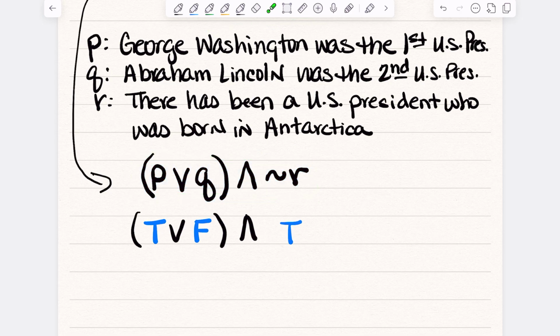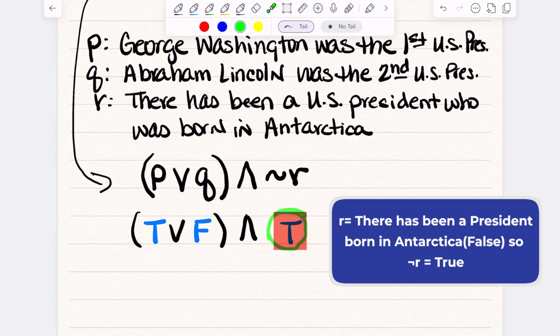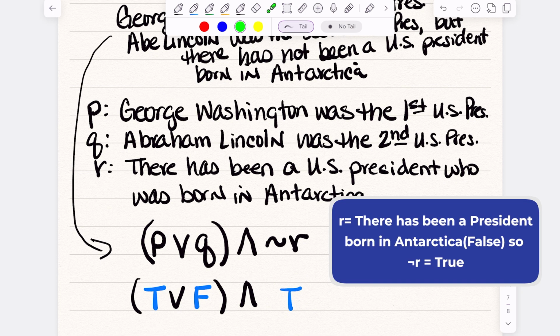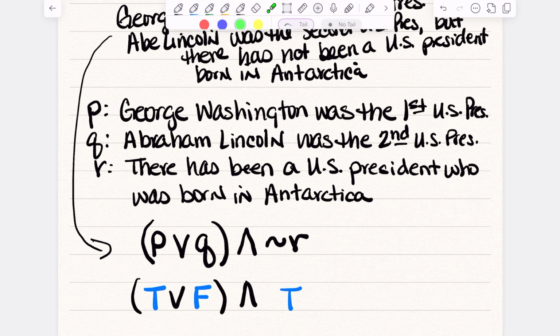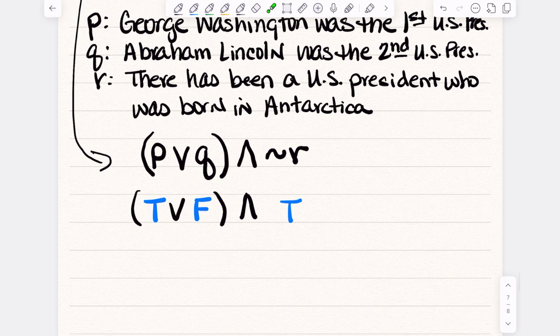If it's statements that you can automatically say are true or false, then say it. George Washington was the first U.S. president. Abe Lincoln was not the second U.S. president. And it is true that there has not been a U.S. president born in Antarctica. Leave your questions in the comments if you still have questions on that.